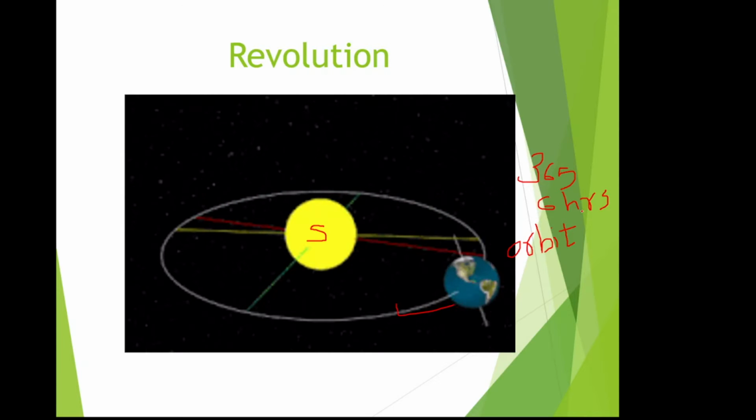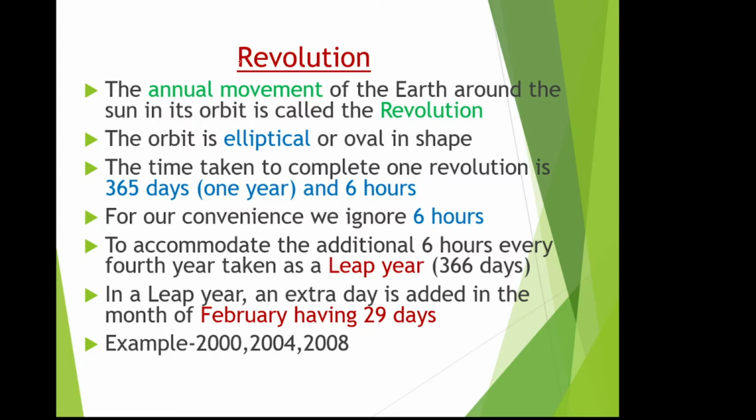Now we will see the points. Revolution: the annual movement of the earth around the sun in its orbit is called revolution. So rotation we studied. Rotation means daily motion. Revolution means annual motion of the earth around the sun in its orbit. The orbit is elliptical or oval. What is the meaning of elliptical? Look at the shape. This is the elliptical shape, isn't it?